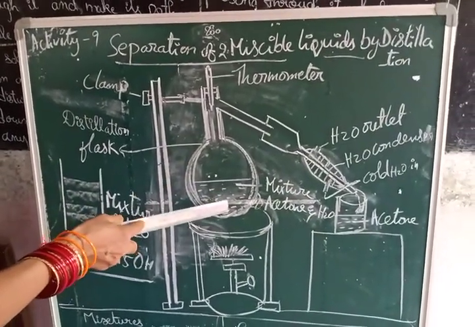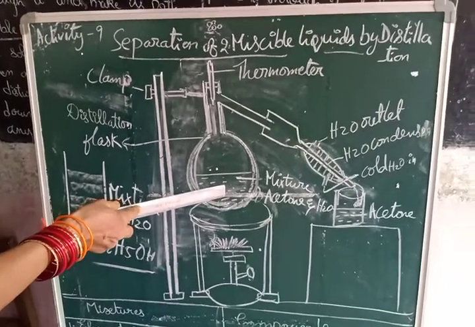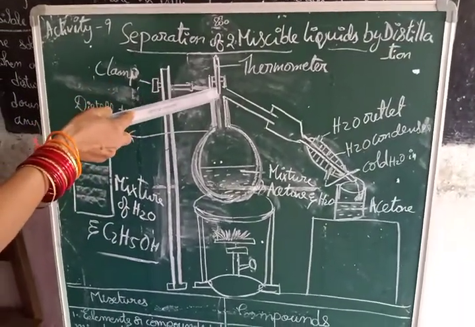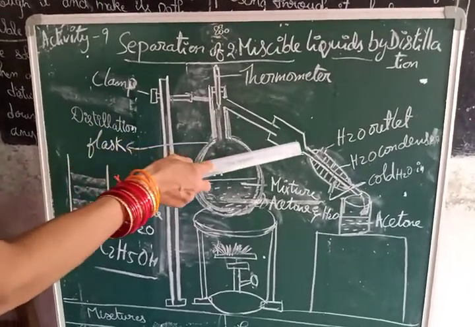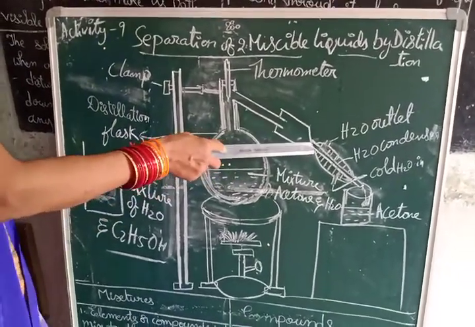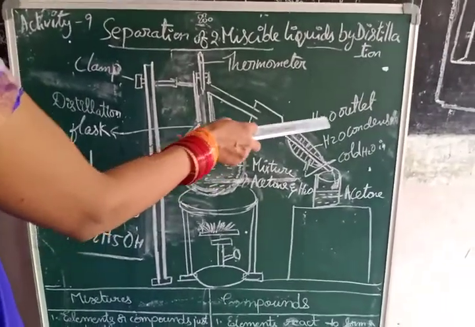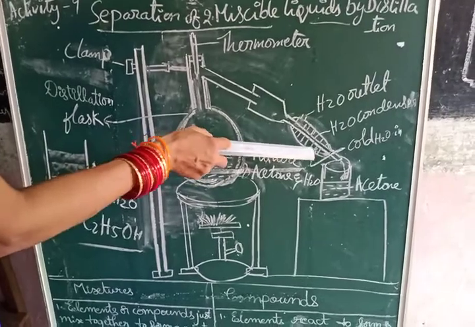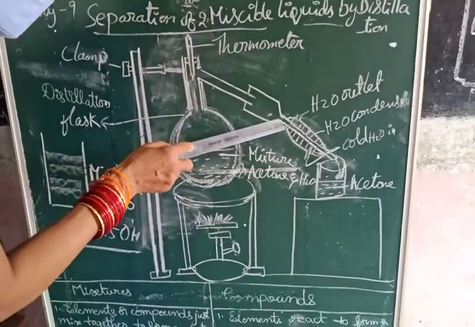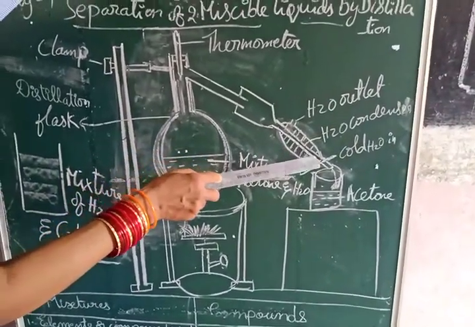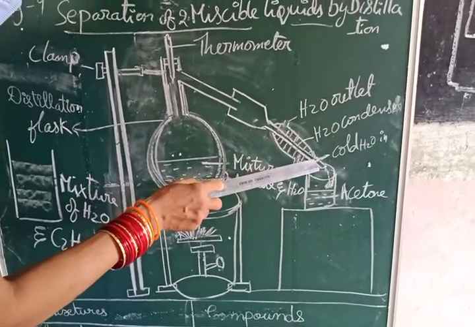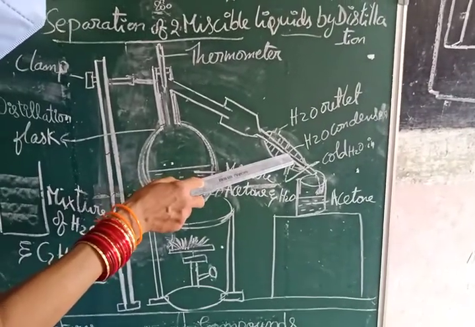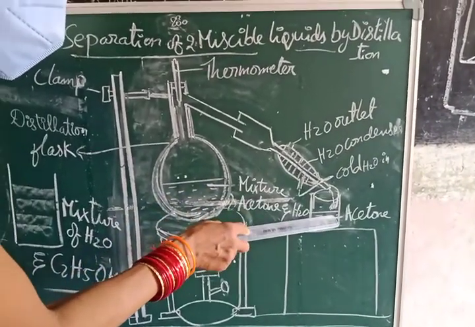When the acetone and water mixture is heated with the Bunsen burner, the vapors come out like this, and the temperature will be recorded in the thermometer. When the vapors come in this direction, they are very hot. They will be cooled down because ice cold water will be pumped in through the water inlet. When the vapors pass through this, they will be cooled down before they reach the end, so the vapors in the gaseous state will come to the liquid state.